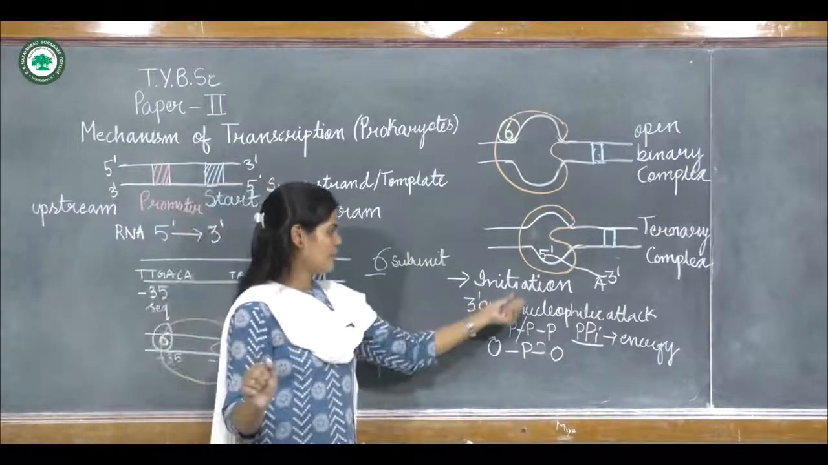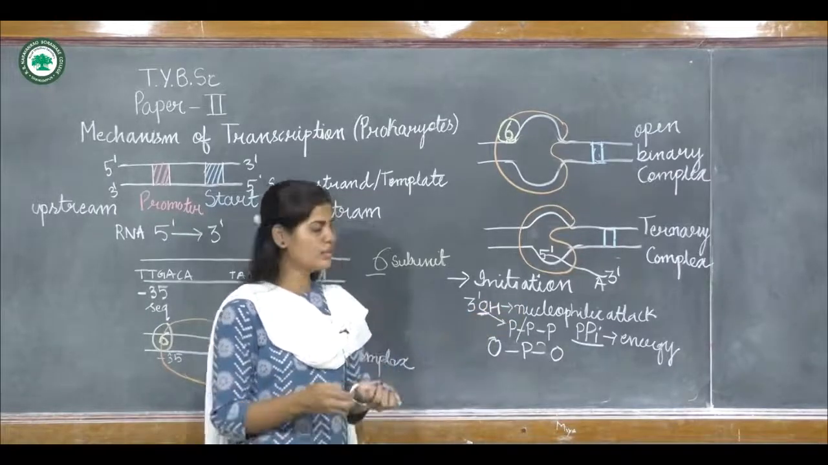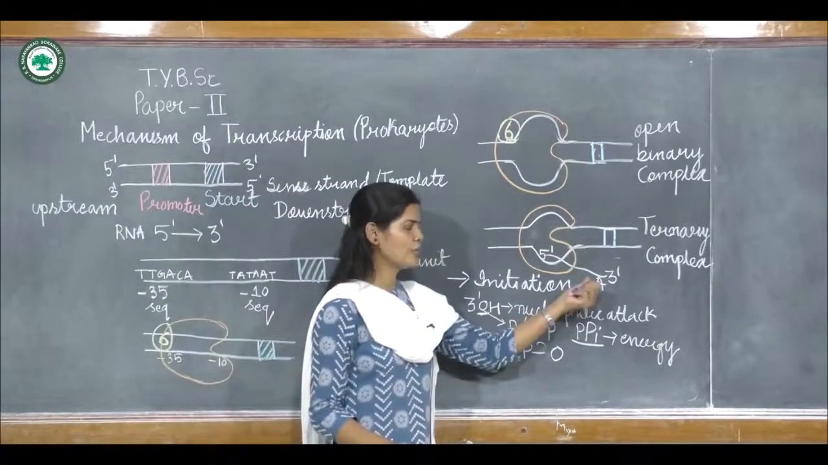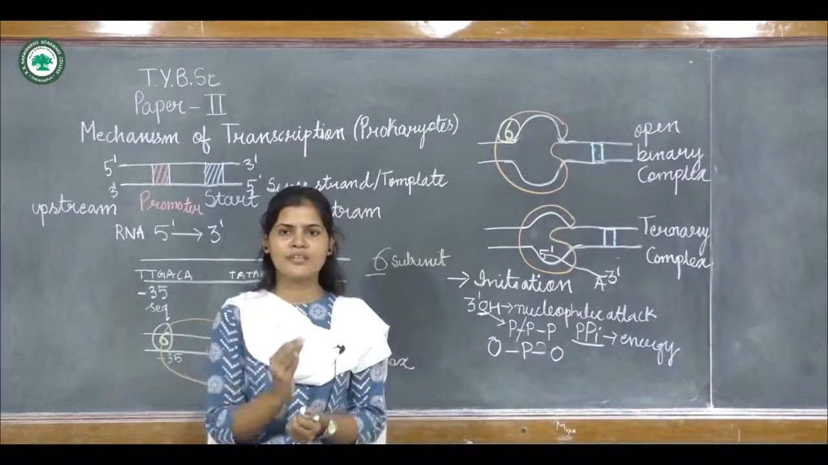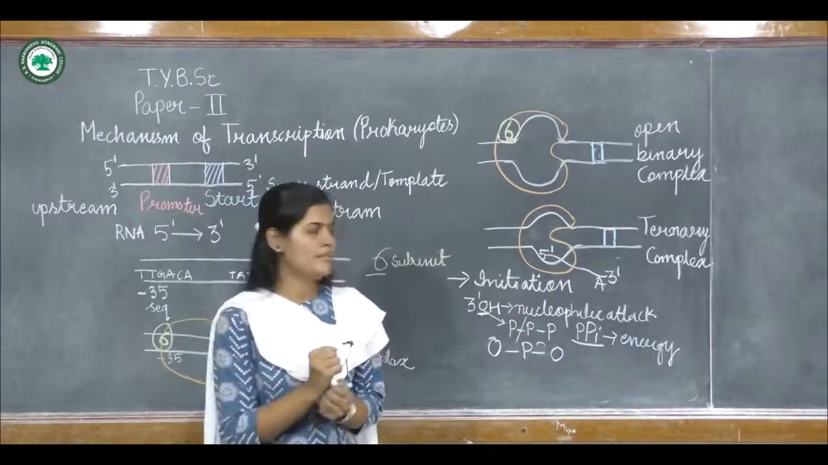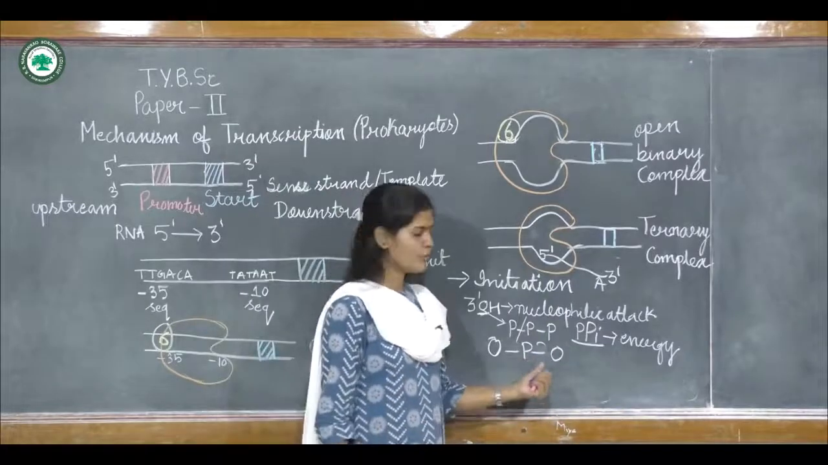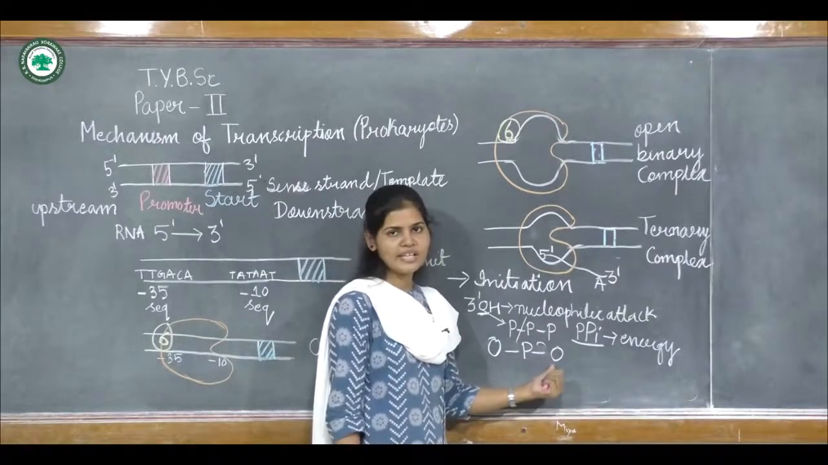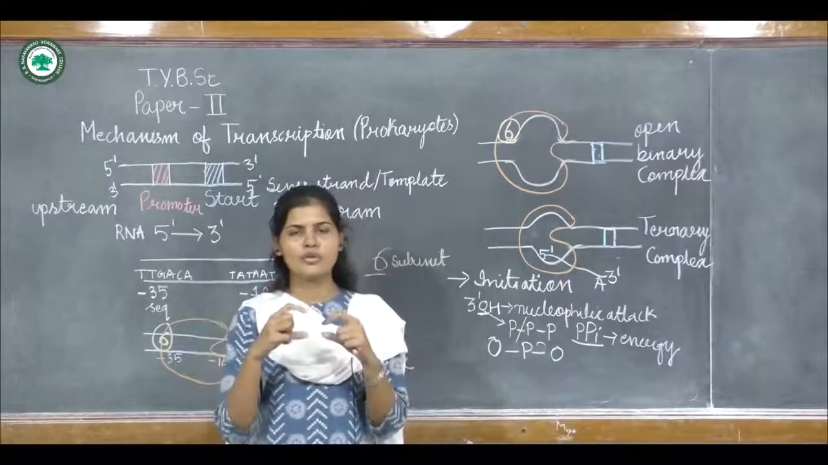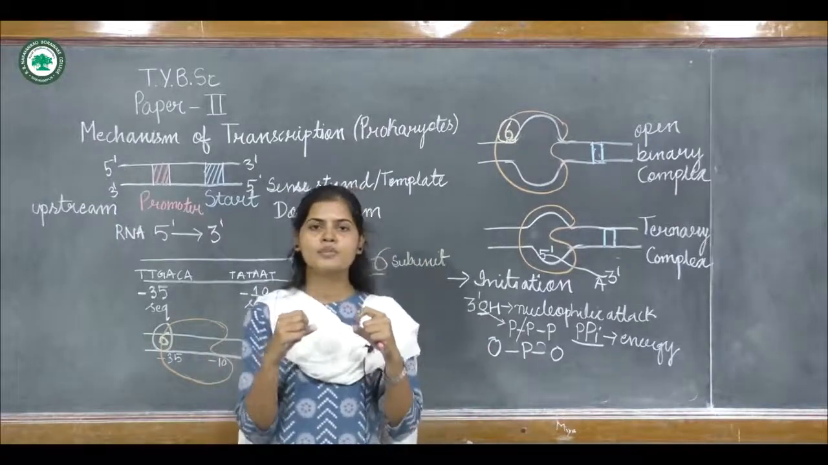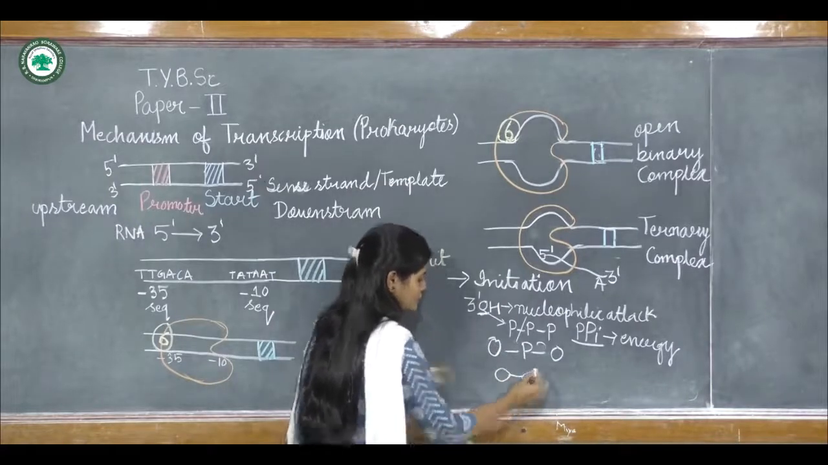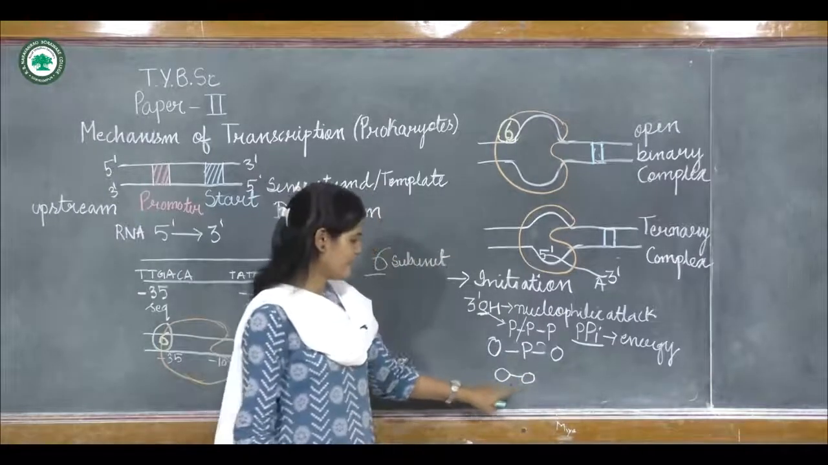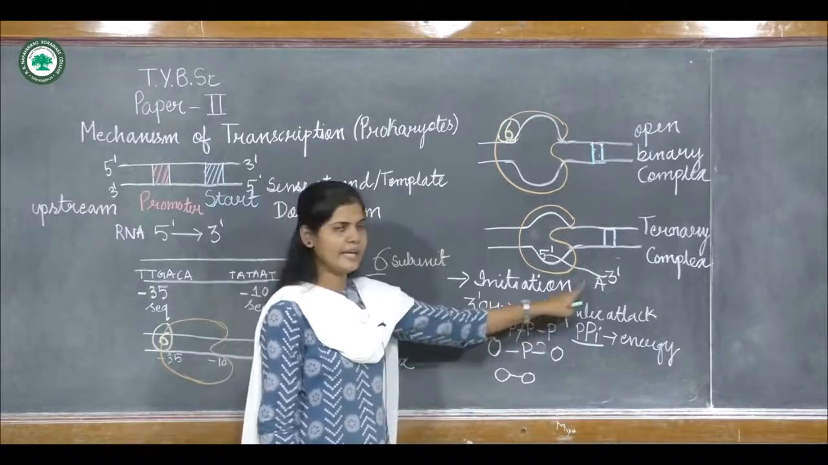Now after the incorporation of the first nucleotide in the initiation site, what will happen, the next base or nucleotide will come, and the same nucleophilic attack process will take place, and a phosphodiester bond is also formed between the two nucleotides. Suppose this is 1, now second. So like this the nucleotides will add to the RNA strand.